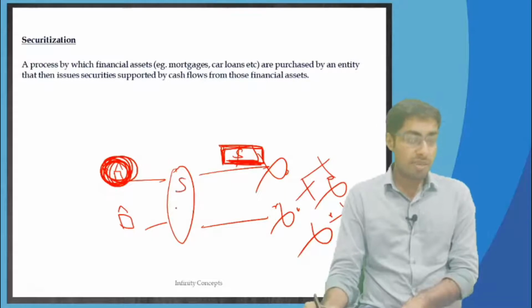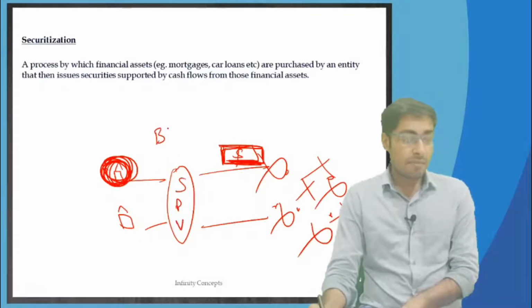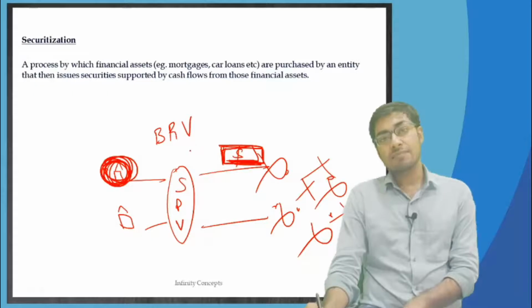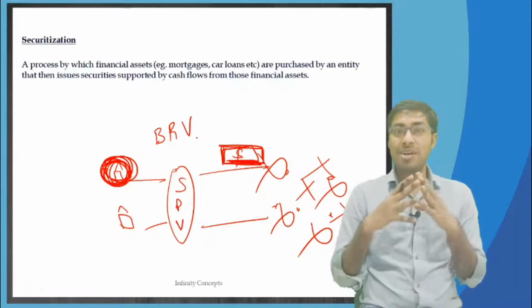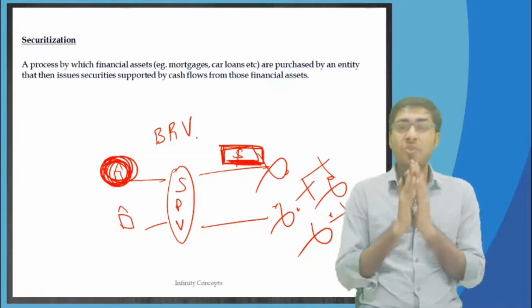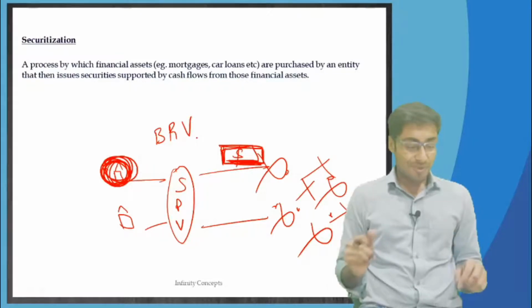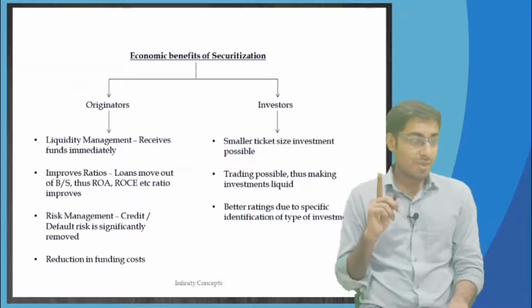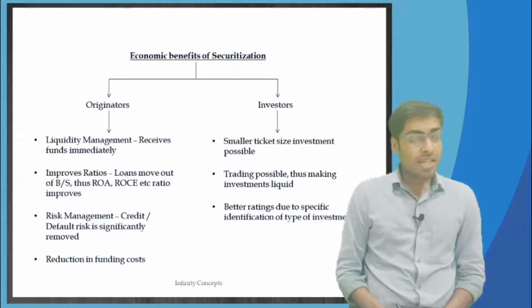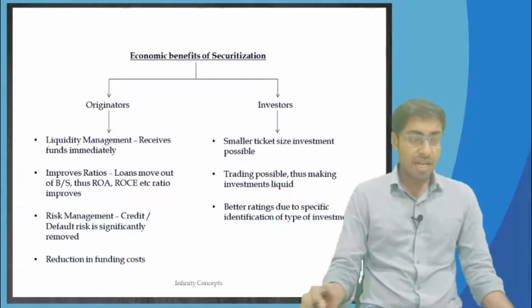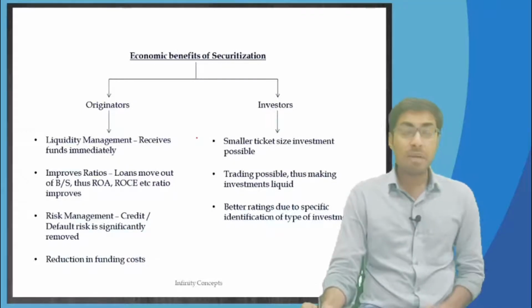This is what an SPV, a bankruptcy remote vehicle, is. Fine. I hope you all have understood the securitization process. Very, very important. Okay, let us move to the next topic. What are the economic benefits of securitization? Let us understand the economic benefits of securitization.